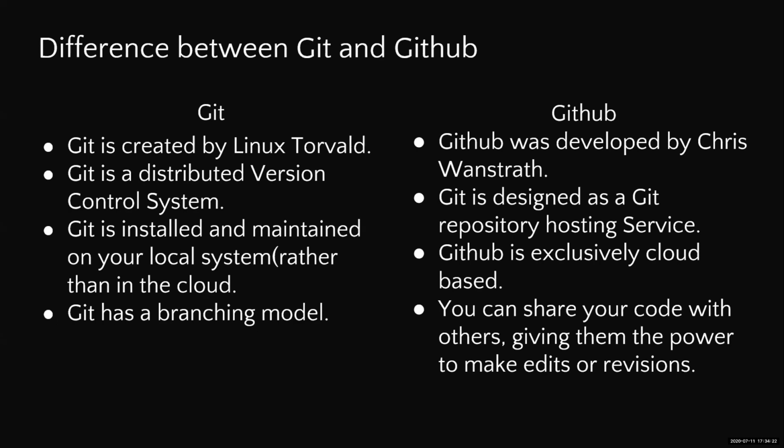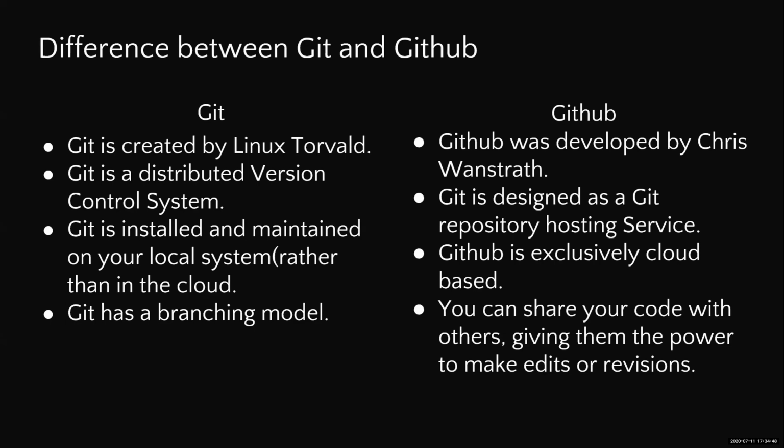It provides a good UI. We got a lot of options over there. Because GitHub provides the UI, it is easy to access and easy to perform the operations over there. Git was created by Linus Torvalds, who is also the creator of Linux.